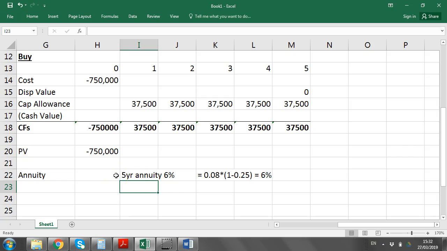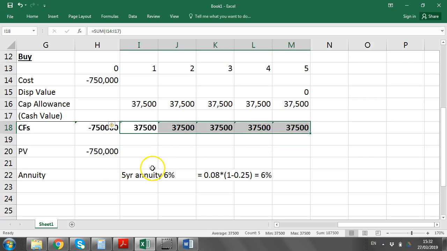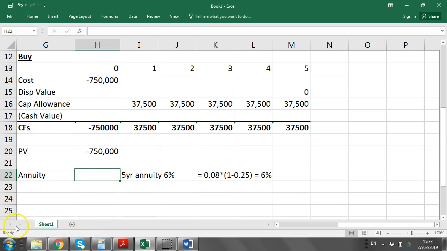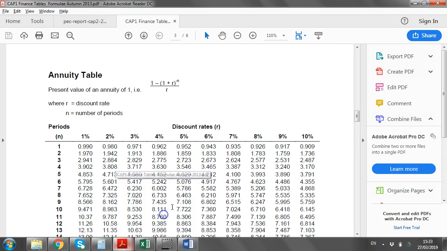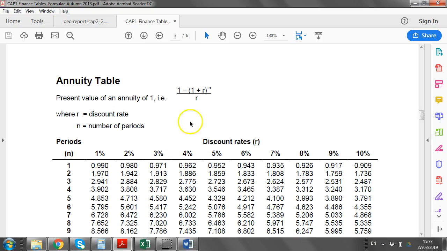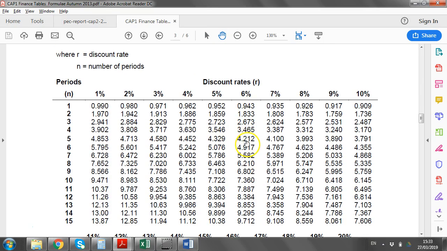So we now need to go to our annuity tables to save us doing them each individually, getting a 5-year annuity factor at 6%. So you should have some tables with you. I'm just using an appendix from CAP1 Finance, which is valid if you've gone through that route, but any of the tables should be fine from your book, etc. 6% for 5 years is 4.212.